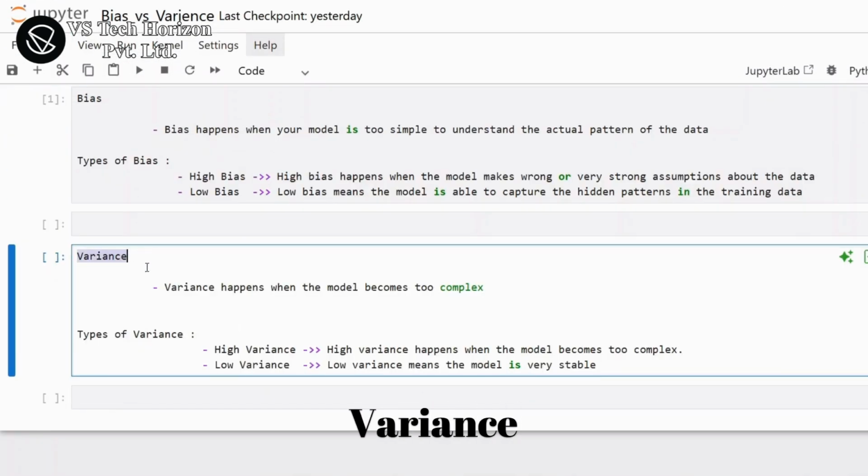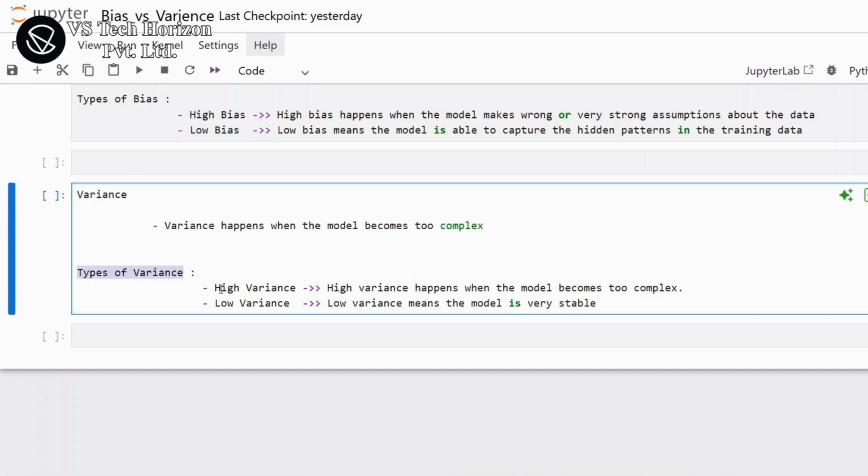Now let's move to variance. Variance happens when the model becomes too complex. It means instead of learning the real patterns, the model tries to learn every single detail of the training data, even the noisy data. Noisy means the unnecessary details that are not actually part of the real problem or pattern. There are two types of variance, that is high variance and low variance.